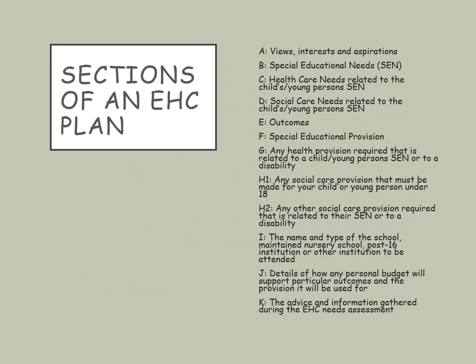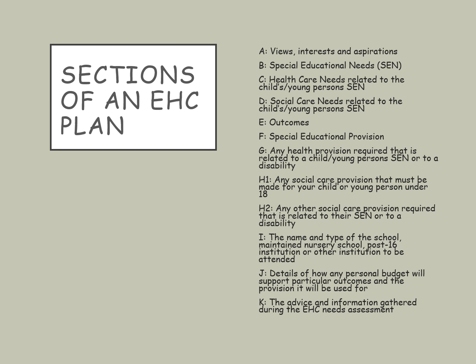Your EHC plan should be split up into different sections. These sections should be labelled A through to K. Section A is the views, interests and aspirations of your child or young person. Section B is the special educational needs that have been identified through the EHC needs assessment. C is the healthcare needs that are related to the child or young person's SEN, and D is social care needs related to their SEN.